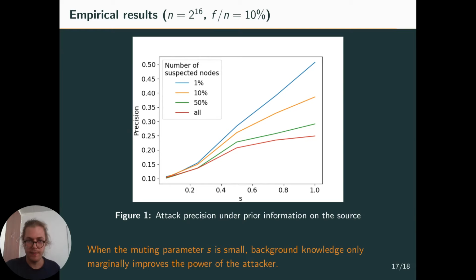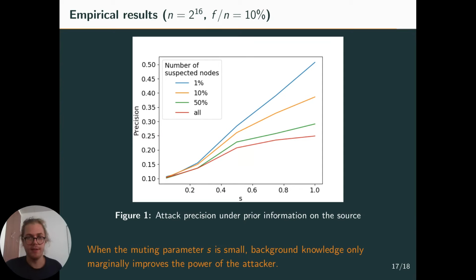So here is a very simple experiment in which we show the attack precision under prior information on the source. This means that the curious nodes know that a fraction of the nodes are actually not the source. So they do not suspect a fraction of the nodes.